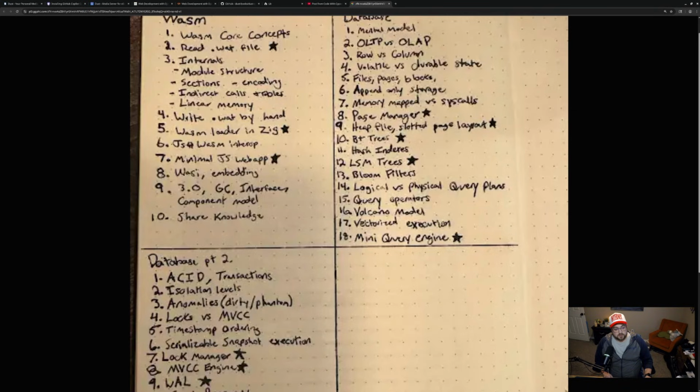Step 8, I mentioned WASI and embedding previously, but that'll come next after the minimal JS web app. And then step 9 will be WASM 3.0, garbage collection, interfaces, the component model. And then step 10 is just sharing my knowledge.